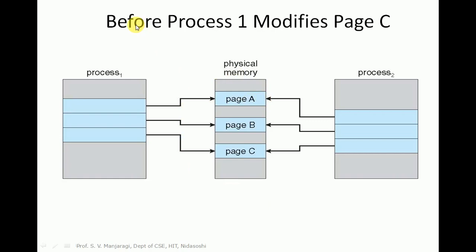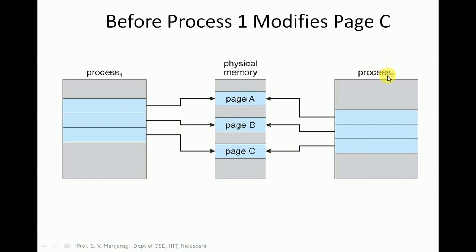So this is the process before process P1 modifies page C. Assume that process 1 is the parent process and process 2 is the child process. This is the physical memory. There are 3 pages in the physical memory: page A, page B, page C. These are being shared by both processes P1 and P2. Whenever process P1 forks a child process P2, initially both P1 and P2, parent and child, will be executing the same program. The same pages are being shared by P1 and P2.